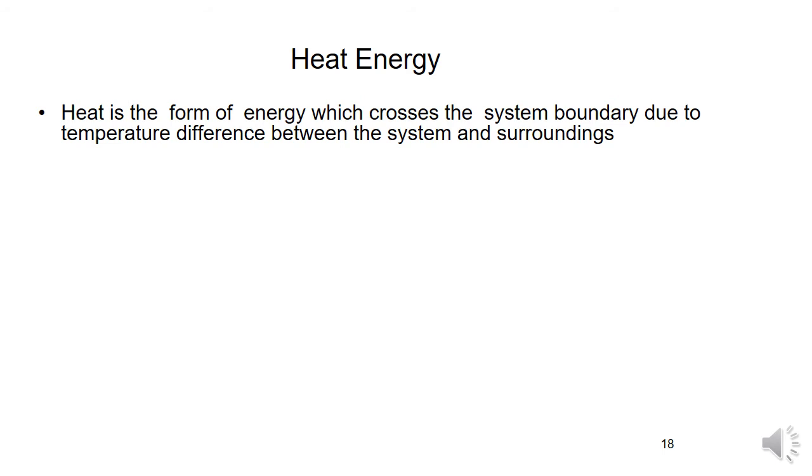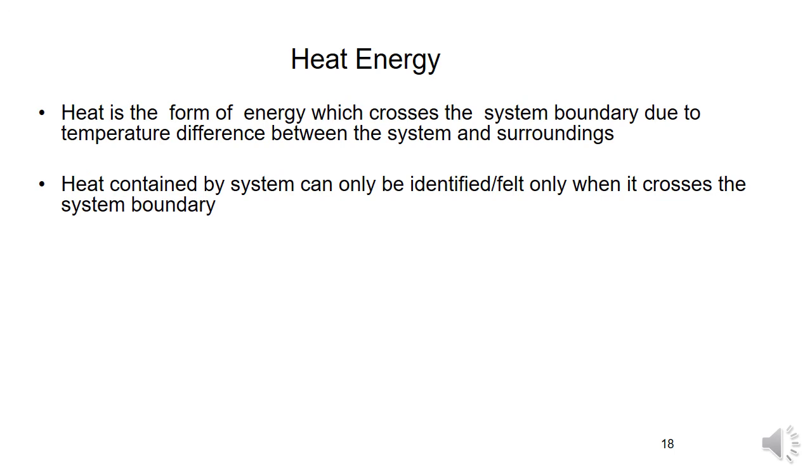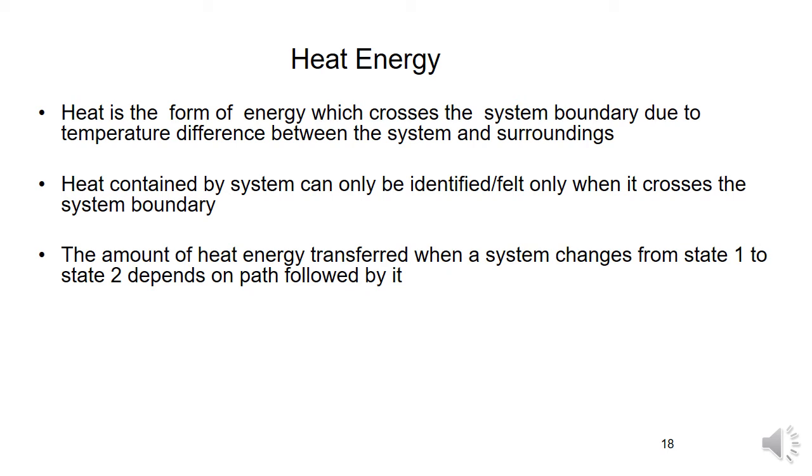Like that, heat is defined as energy crossing the system boundary because of a temperature difference between the system and surroundings. Heat is given into the system, or leaves the system to the surroundings. Heat is not stored or possessed by the system. Heat contained by the system can only be identified and felt when it crosses the system boundary. The amount of heat energy transferred when a system changes from state 1 to state 2 depends on the path followed by it.